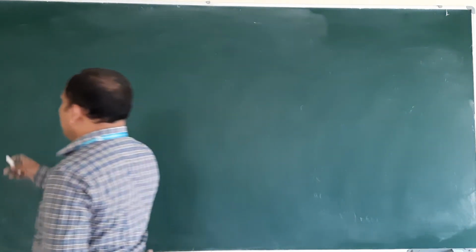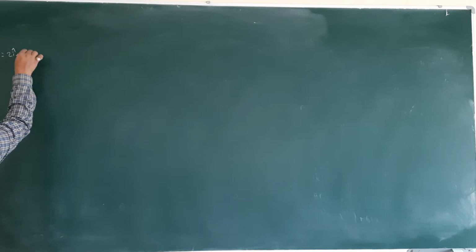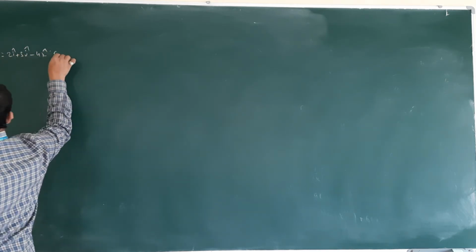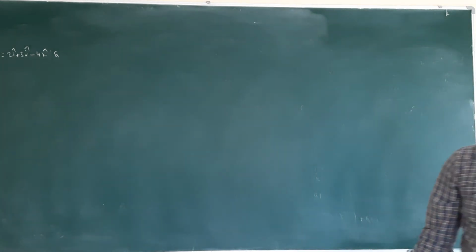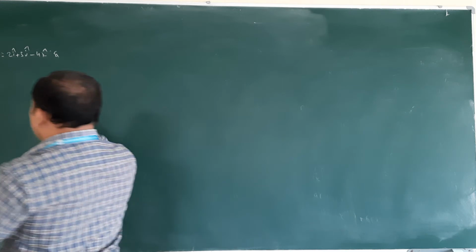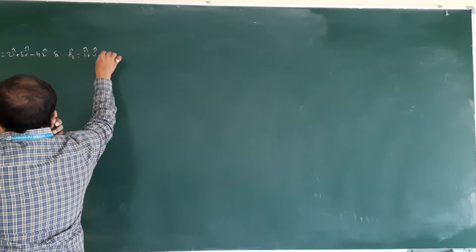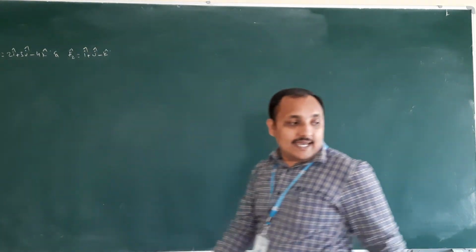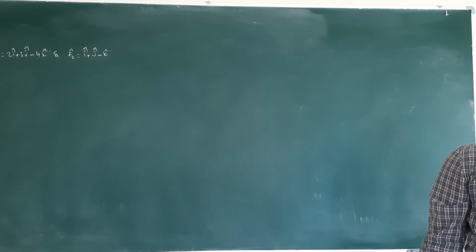See the level 1 problems. Two forces F1 bar equal to 2i cap plus 3j cap minus 4k cap, and another F2 bar equal to i cap plus j cap minus k cap, acting on a particle, cause it to shift from 1, 2, 3 to 2, 4, 5.